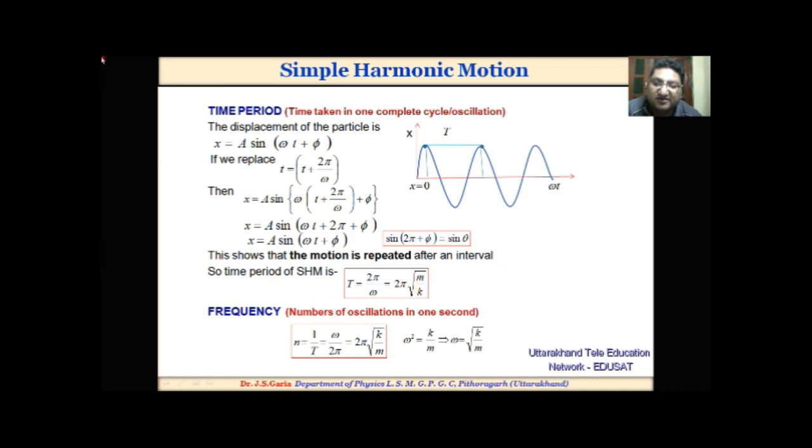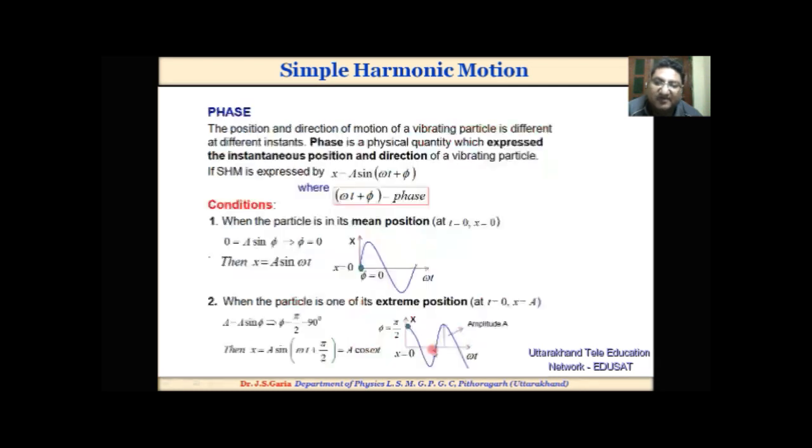Frequency, the number of oscillations in 1 second, is defined by n = 1/T = ω/2π = (1/2π)√(k/m), where ω² = k/m.